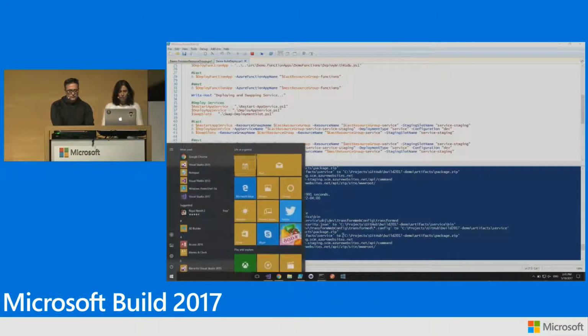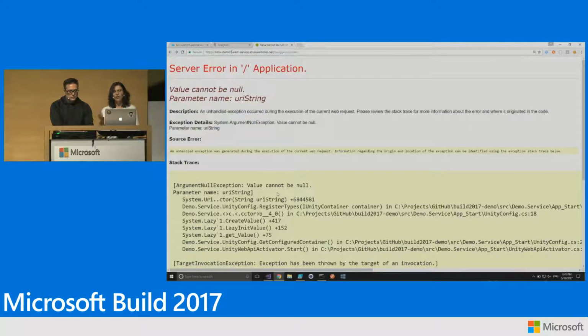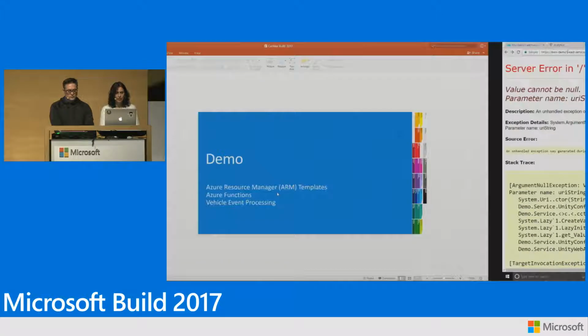OK. Looks like my service deployment is still in progress and it's not quite there yet. But what I've done already is I've set up another instance using the same script, same ARM template. So let's switch back to that and we can continue our demo there.